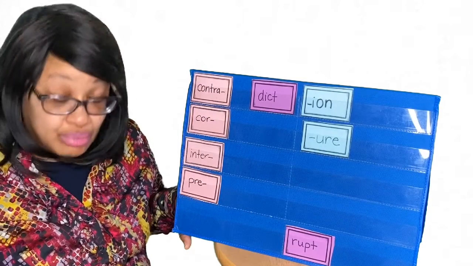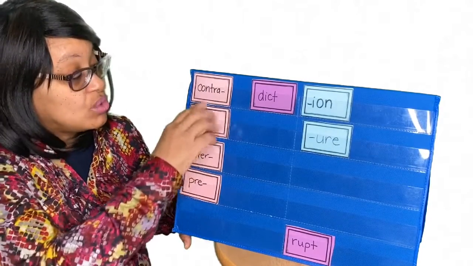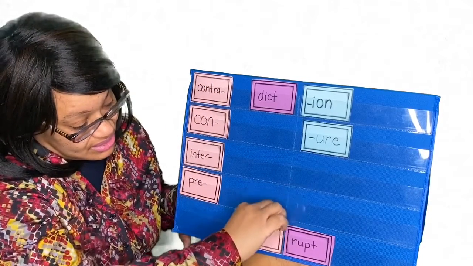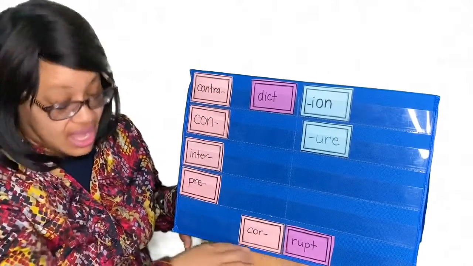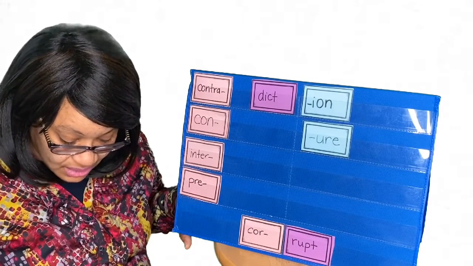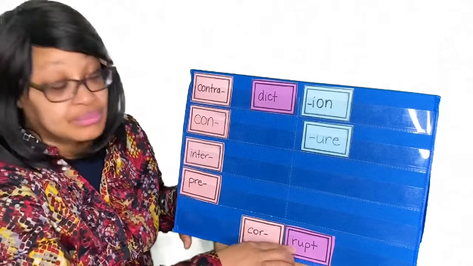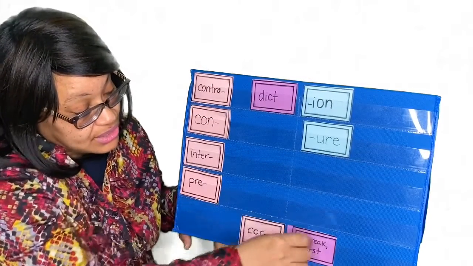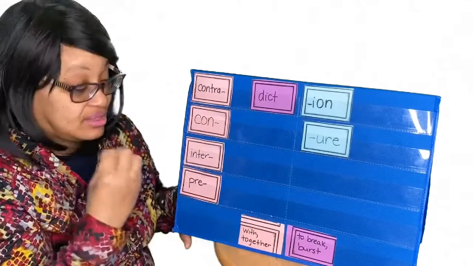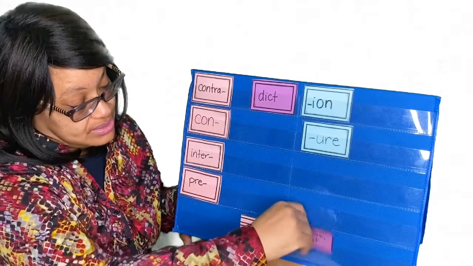Well, to cause to break with, and remember, core means with or together, corrupt. So it says right here, to cause to break with what is legally or morally right, corrupt. If you are corrupt, you break with it. You break with it. You are corrupt.